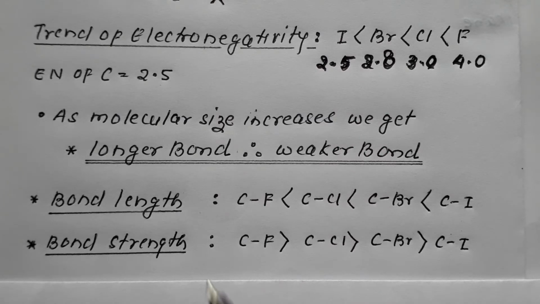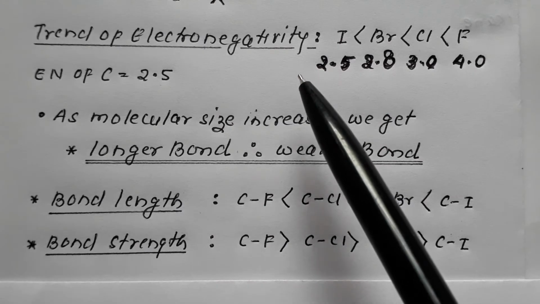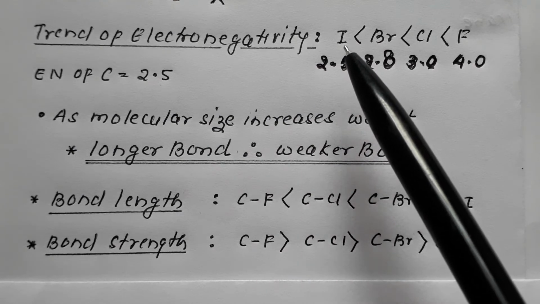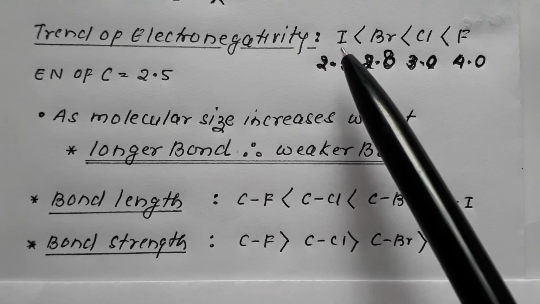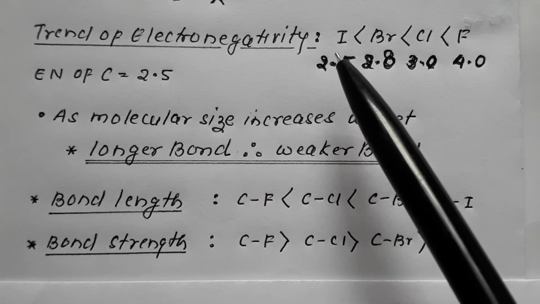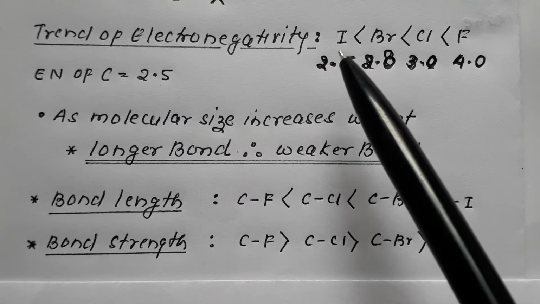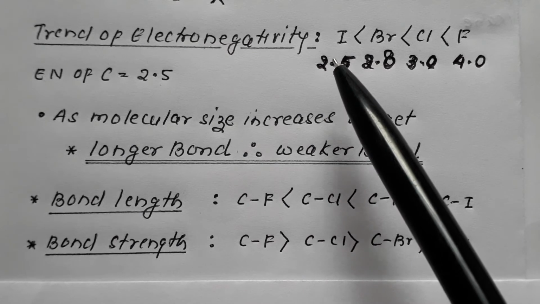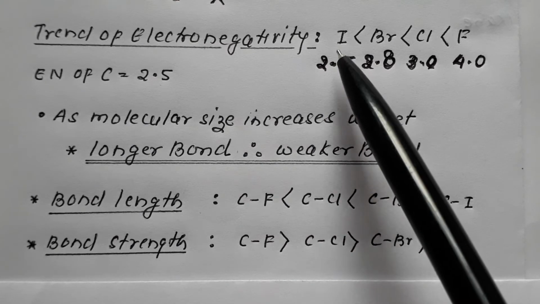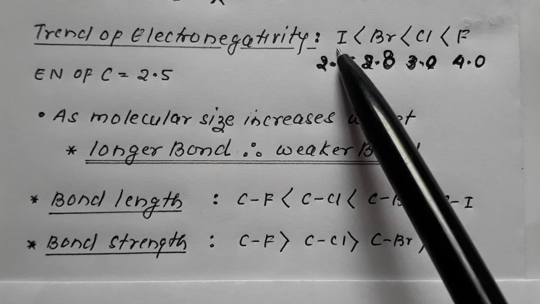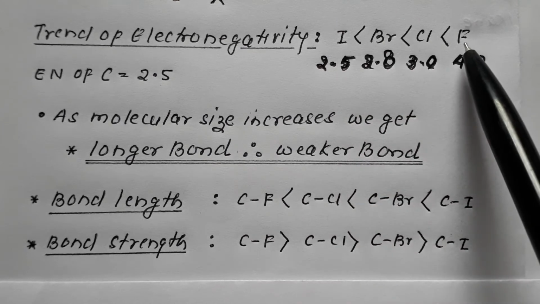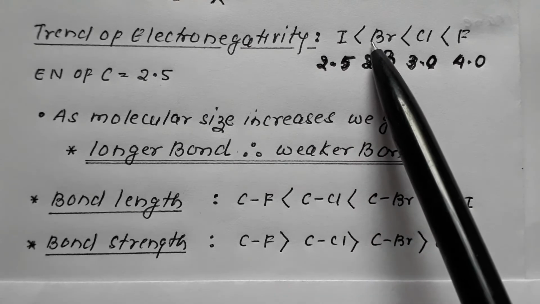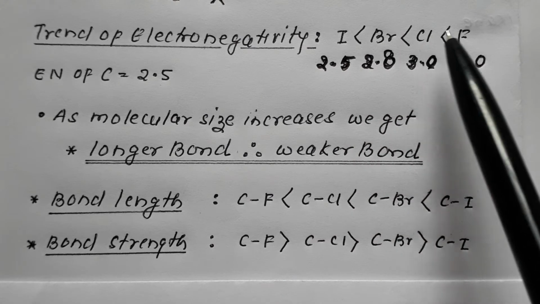Now what is the trend of electronegativity? We know that as we move from top to bottom in a group, electronegativity decreases. So among the elements of group 17, the halogen family, it decreases down the group. It is highest in fluorine and least in iodine: least in iodine, higher in bromine, higher in chlorine, and highest in fluorine.